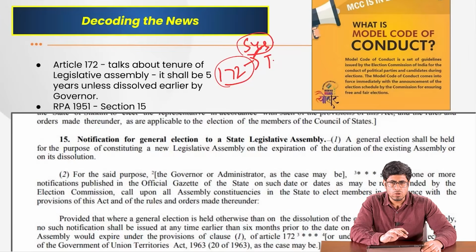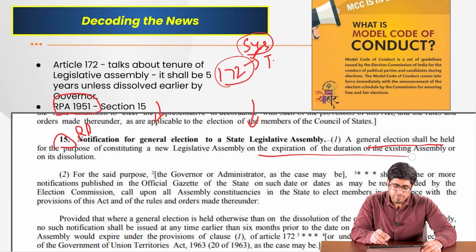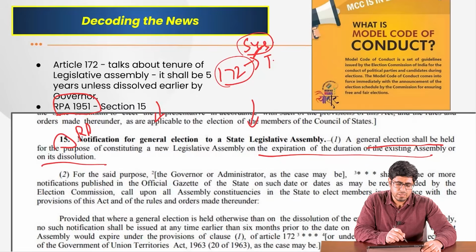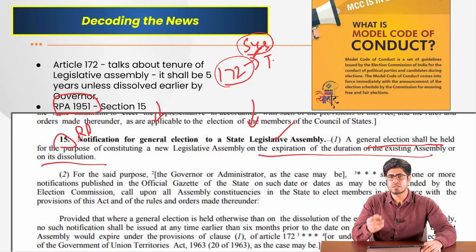But once it is dissolved, an election has to be held as per Section 15 of the RPA Act of 1951. What does Section 15 say? That a general election shall be held on the expiration of the duration of the assembly or on its dissolution. Once it is dissolved or the term has expired, there must be an election. And when would this election be held? That date would be told by the governor on the advice of the Election Commission of India.